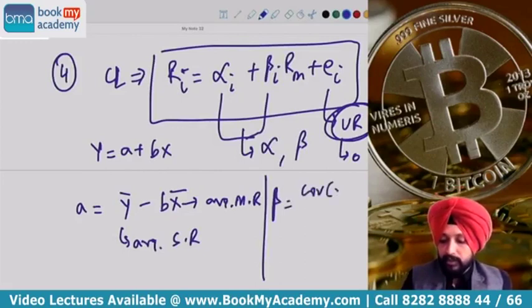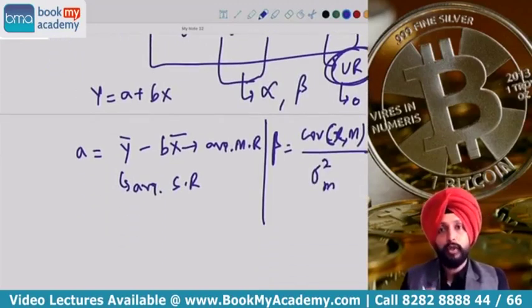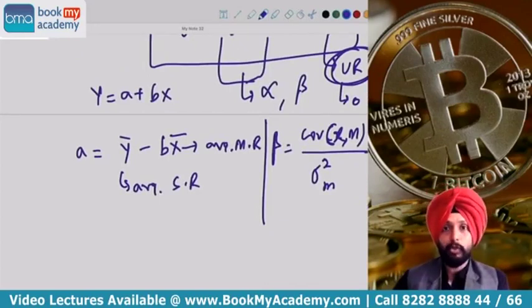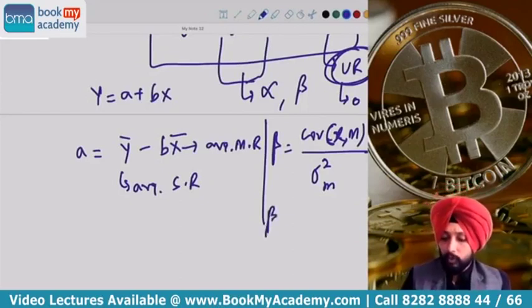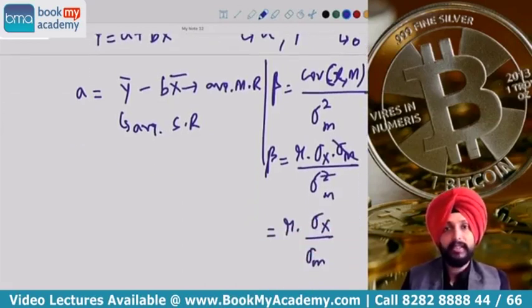Beta is equal to covariance of x and m, where x is the stock, m is the market, divided by sigma square m. This is the fourth formula used for computation of beta. Beta is cov xm divided by sigma square m. Or beta can also be calculated as, we know cov xm can be written as r into sigma x into sigma m, divided by sigma square m. The sigma m and square will go off, then we get r into sigma x divided by sigma m.